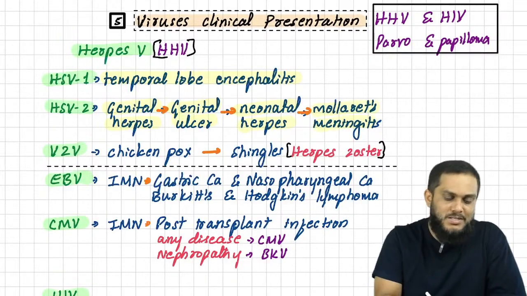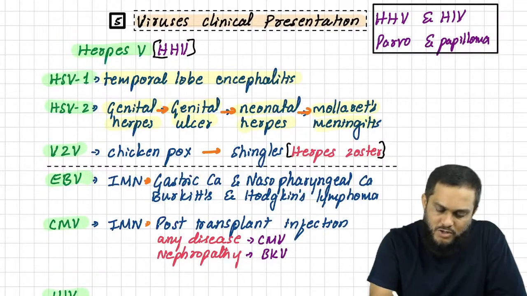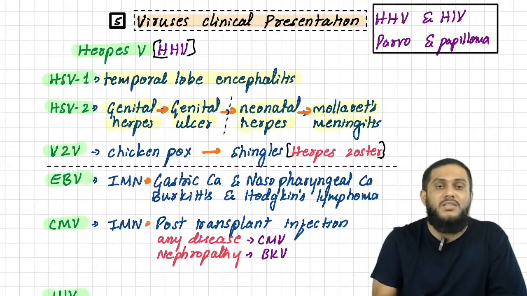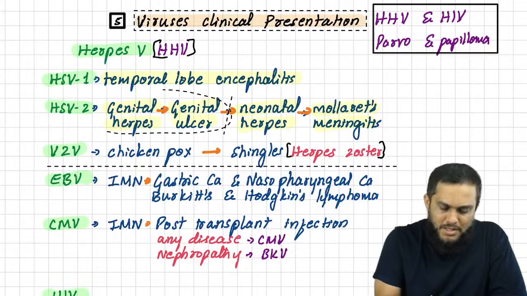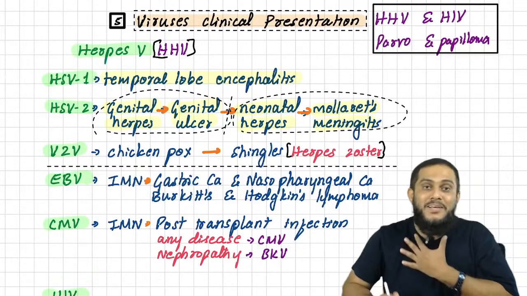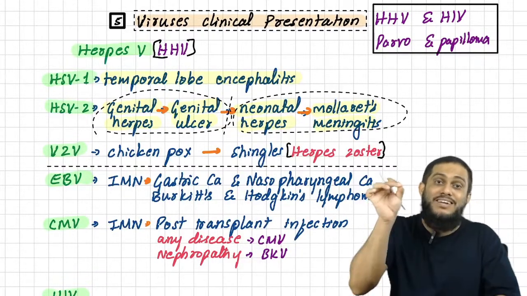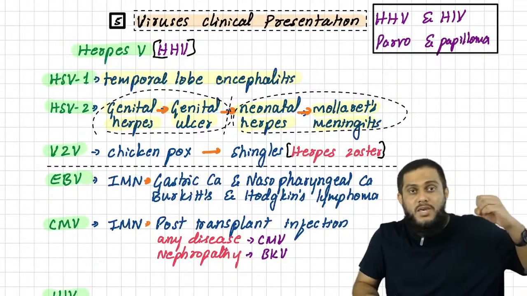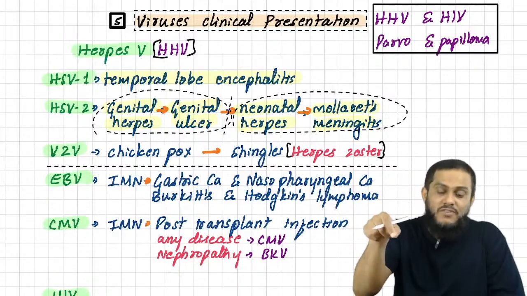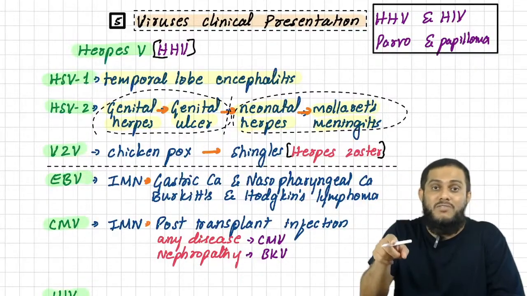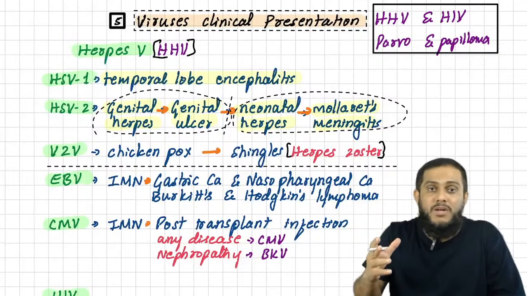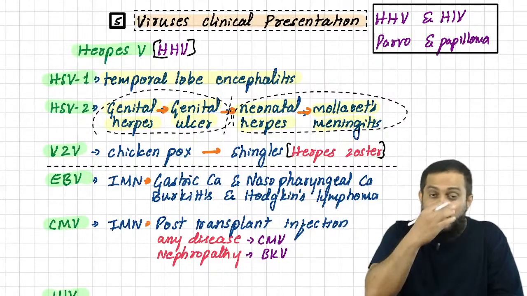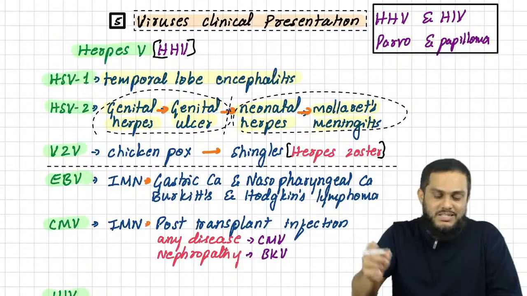I always tell students, divide 2 plus 2. The first 2 things occur in the mother, the next 2 things occur in the child. The mother, a pregnant woman, will suffer from genital herpes and genital ulcer. The baby delivered from this mother will develop neonatal herpes, and may develop Mollaret meningitis. So genital herpes and genital ulcer in the mother, neonatal herpes and Mollaret meningitis in the child.